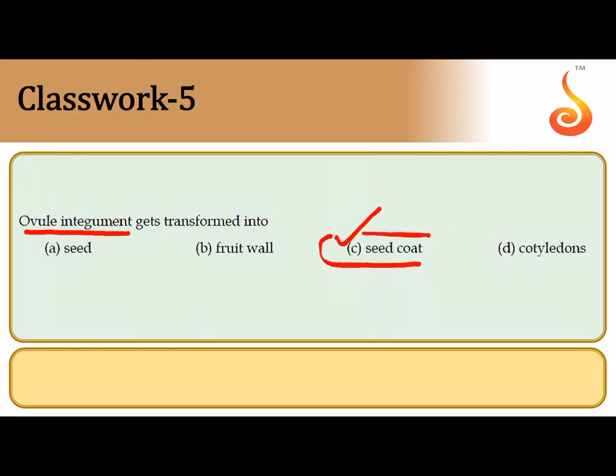You all know that there are two layers in the seed coat. The outer testa and the inner tegmen, and both of them come from the ovule integument.